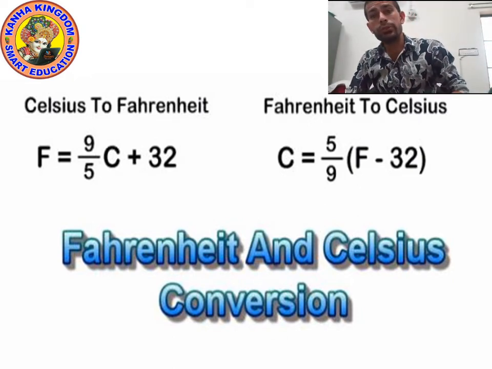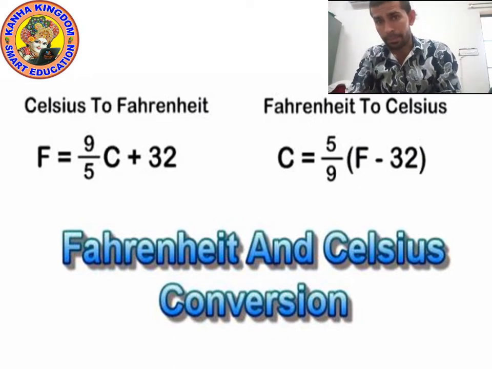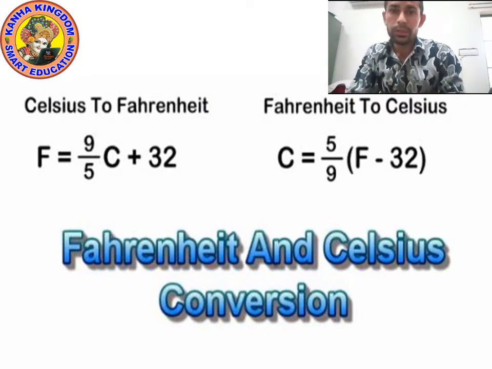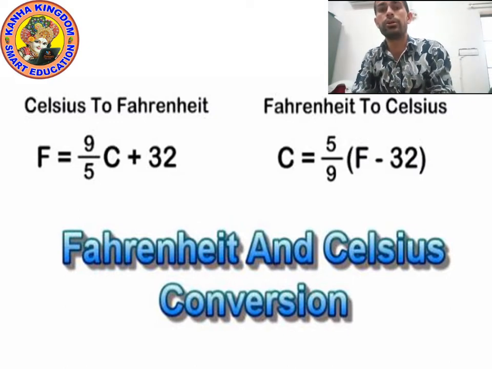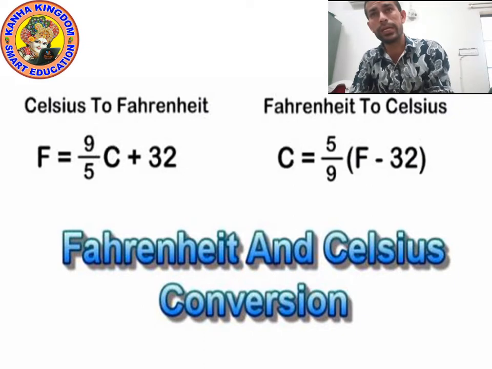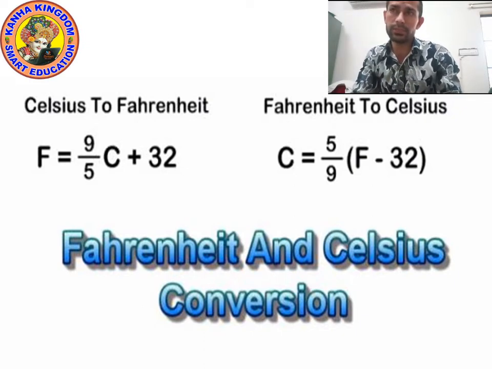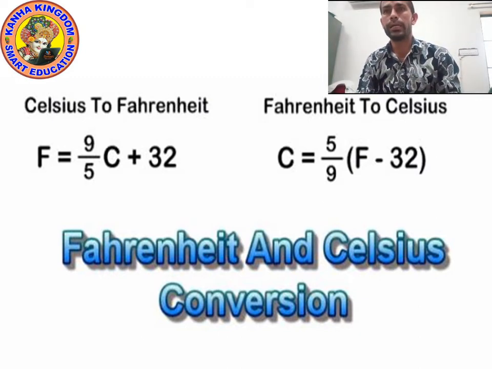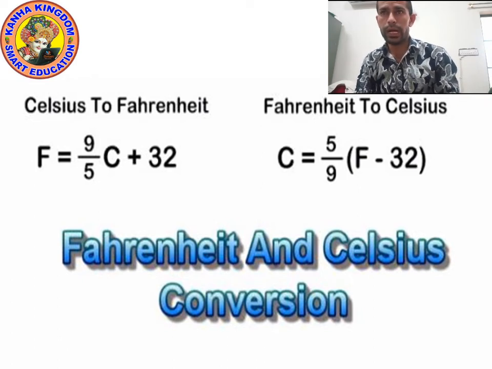If you already know the value of Celsius, then you can change Celsius into Fahrenheit using the formula. As you can see on the screen, the formula for Celsius to Fahrenheit: F is equal to 9 upon 5 multiplied by C plus 32.